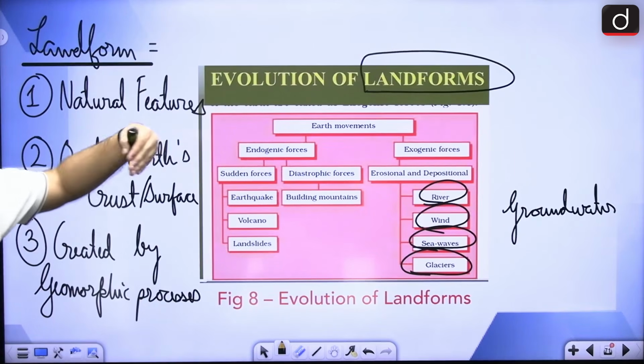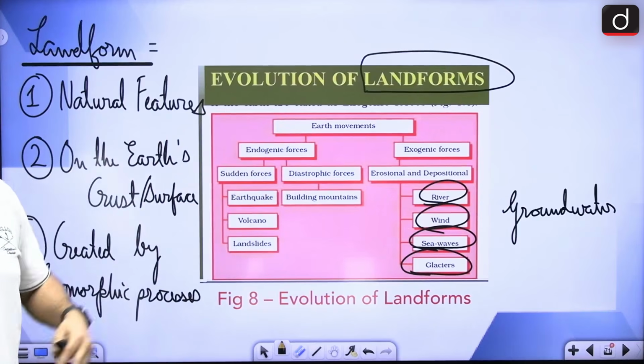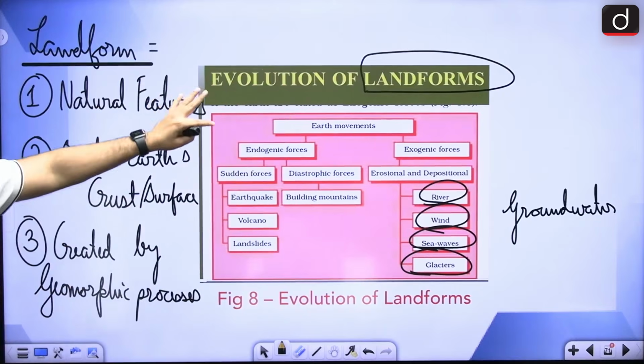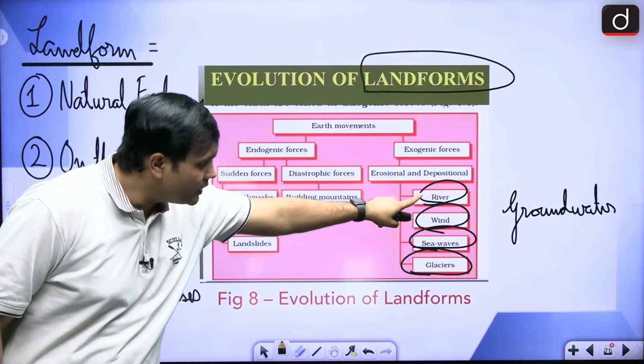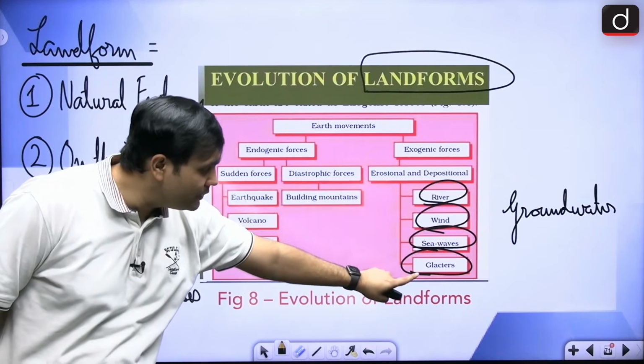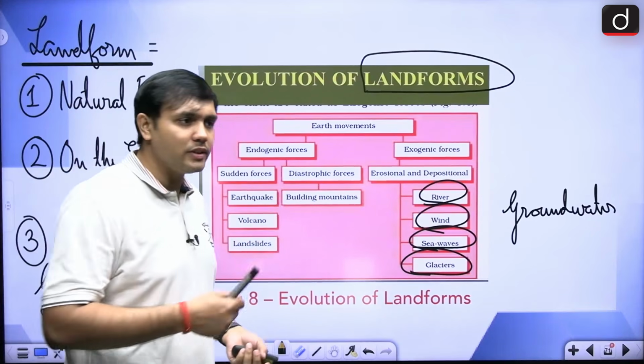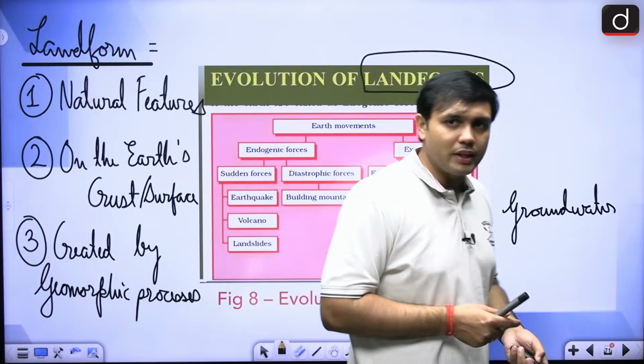right? Now these are different processes that are involved. So there can be endogenic processes, exogenic processes, right? In that, we are going to look at the river, wind, sea waves, glaciers and groundwater as the important factors regarding the different landforms that they are creating.